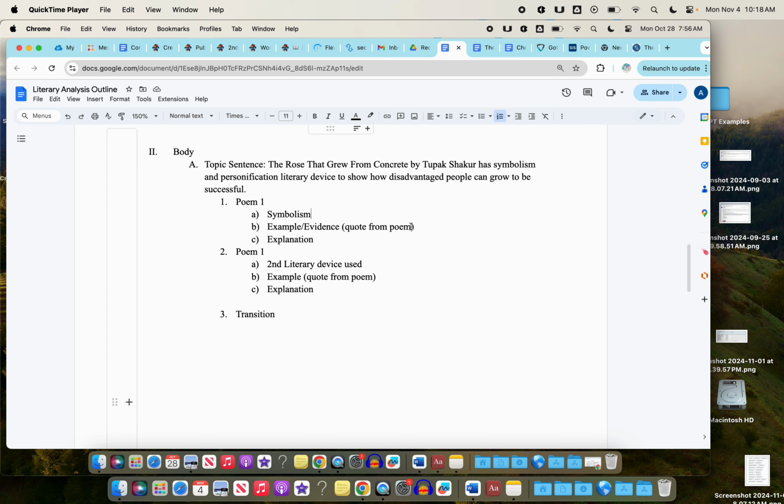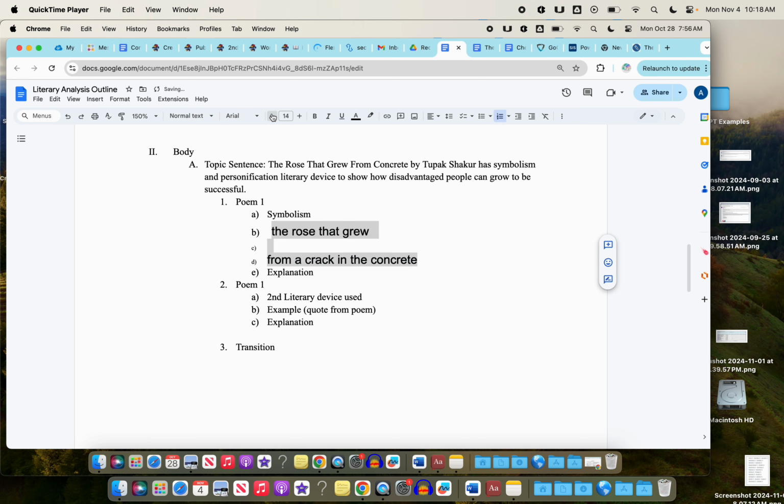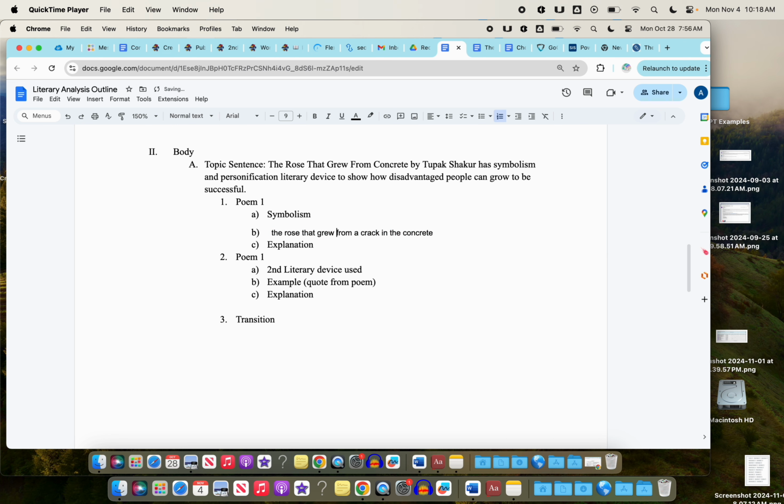So we're going to go back to our outline, and basically we're going to have our evidence that we're going to put in here. That is the rose that grew from a crack in the concrete. And then we're going to fix it so it looks pretty. So we're going to take that down to, I think, 9 or 10, something like that, and then we'll make that look really nice. So that's the first part of that. That's the easy part of this.